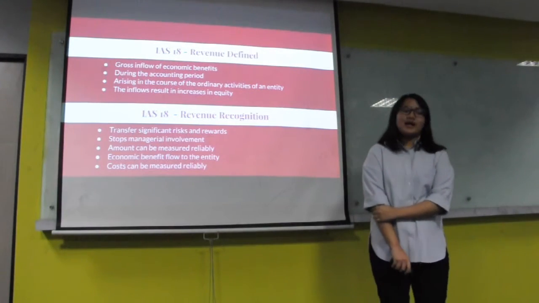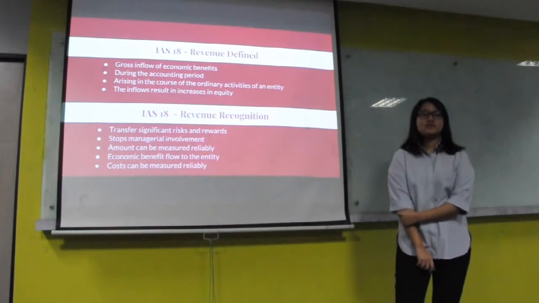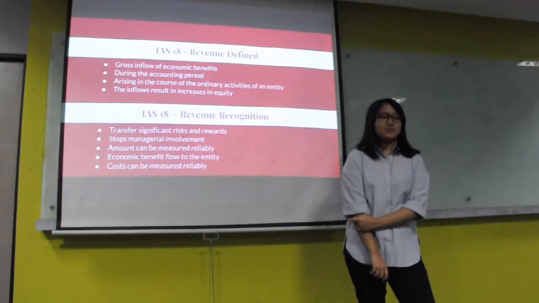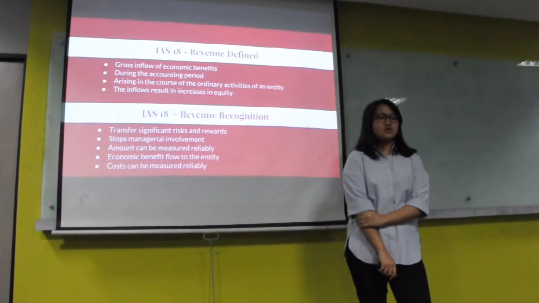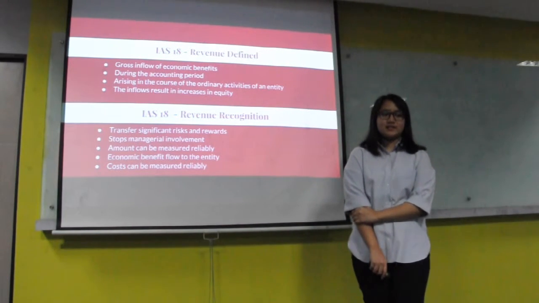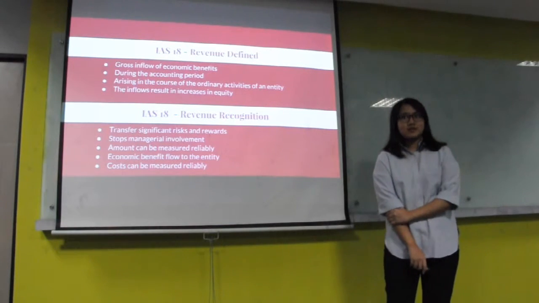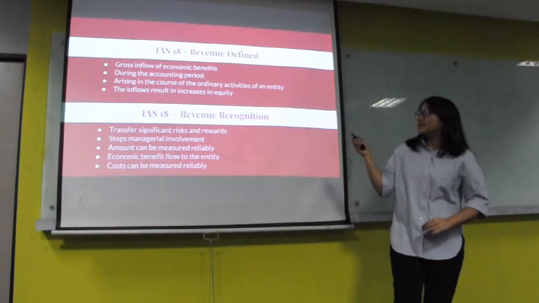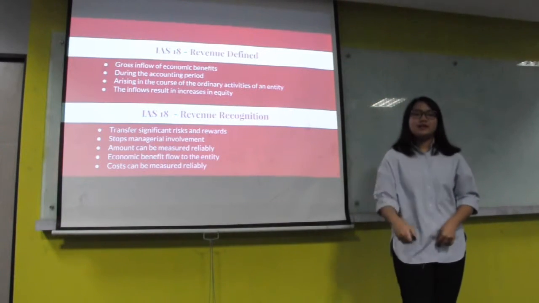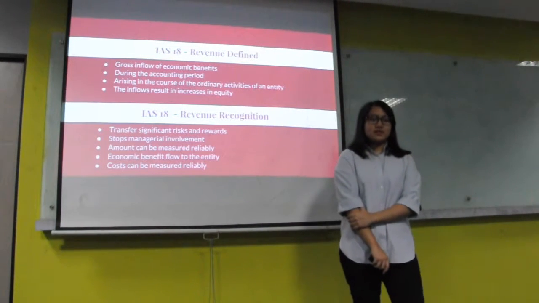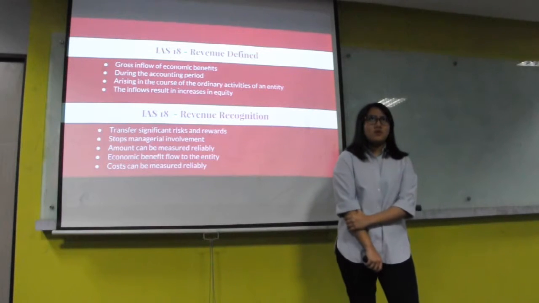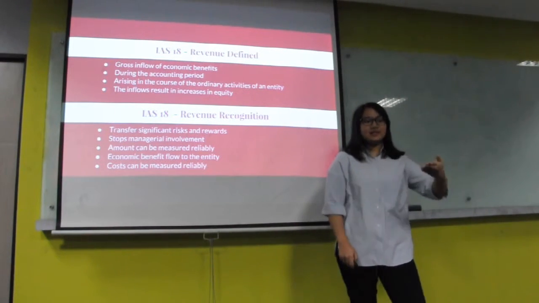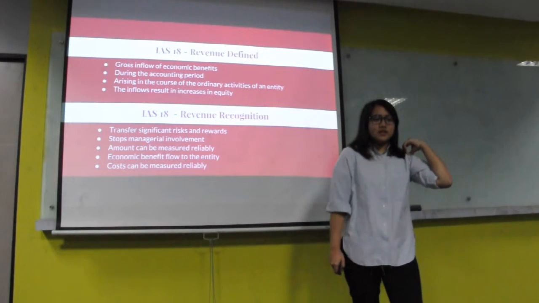This is based on IAS 18. Revenue is defined as gross inflow of economic benefits during the accounting period, which arises from the course of ordinary activities of an entity, and the inflow will result in an increase in equity. As we can see, in this IAS 18, it is not stated that the inflows will result in an increase in assets and a decrease in liability as stated in PSAK 23.